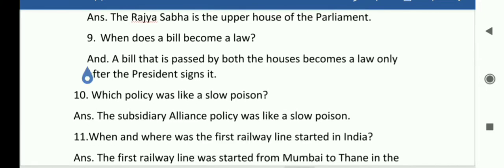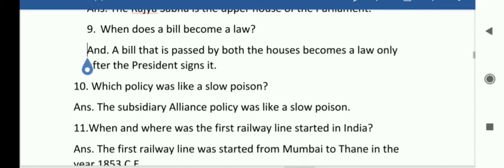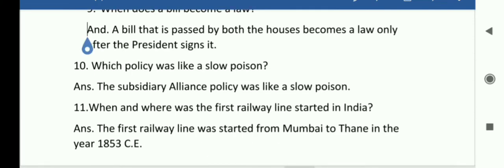Remember students, a bill that is passed by both the houses becomes a law only after the president signs it. 10 number, dear students, which policy was like a slow poison? So the students' answer is the subsidiary alliance policy was like a slow poison. 11. When and where was the first railway line started in India?